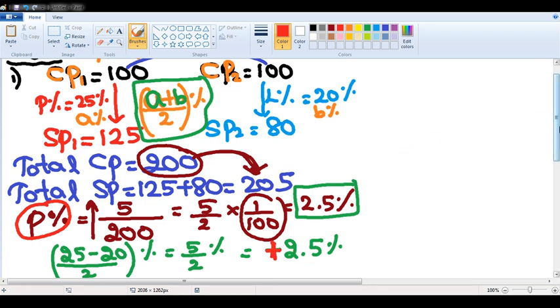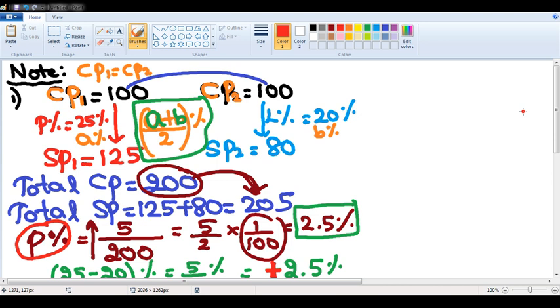That means a very, very important key point. Whenever the cost prices of two products are the same, and the percentage changes are A and B percent respectively, then the overall percentage change is always given by (A plus B) by 2 percent. I hope it is clear. I also proved it to you by taking some numbers. That is your first key point. I hope everyone is clear with the first key point.